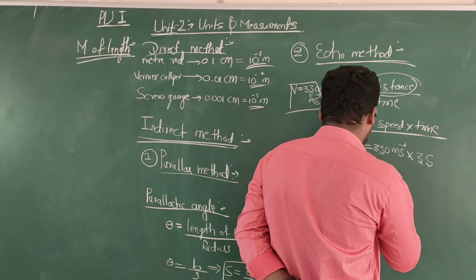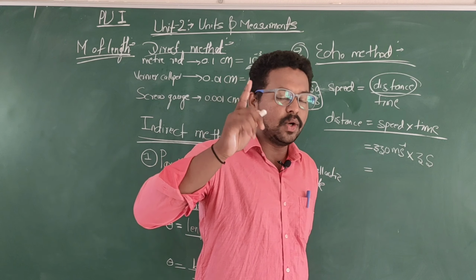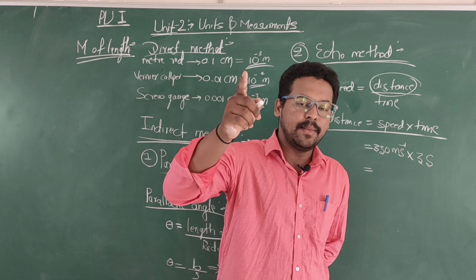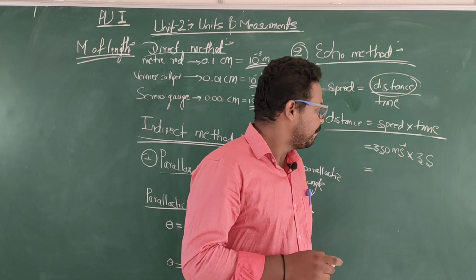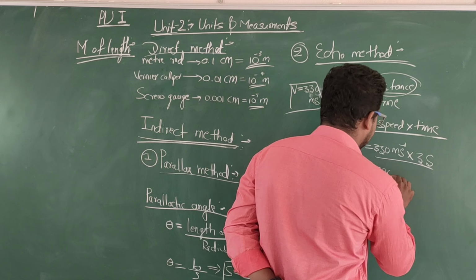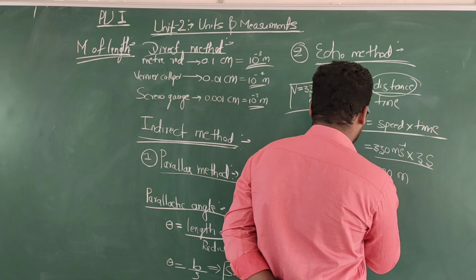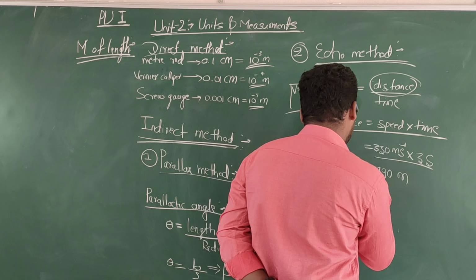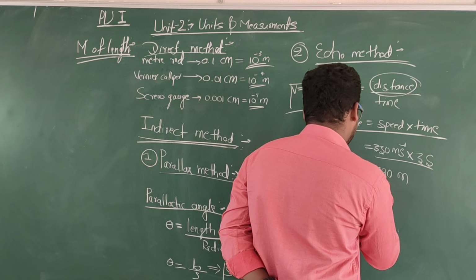In 3 seconds the sound goes to the mountain, hits it, and comes back to me. So the distance is 990 meters.